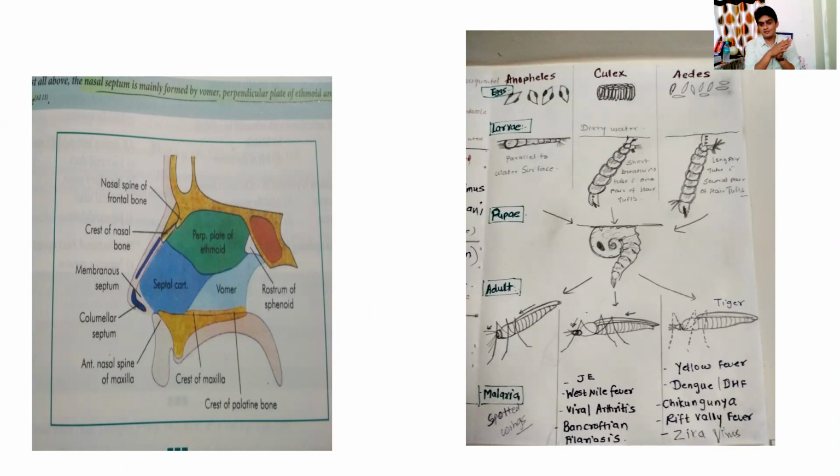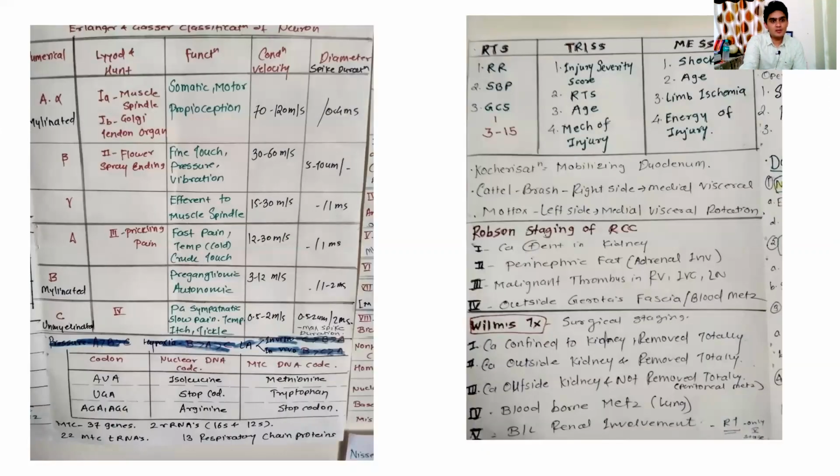Even my family members used to remember this chart because they were seeing it every day, and that is actually what helps you. Then, for example, this classification of neuron, and something about coding of DNA. Then the scores, RTS score, TRIS score, what is coachalization, and these different surgeries. Then classification and staging of renal cell carcinoma, Wilms tumor classification. I know I'm going to forget it again and again, so I just used to write them. I have not written the details, just the name, just the heading, because when you read the heading, you remember the subheading and the paragraph that was under it. So it was always in front of my eyes.